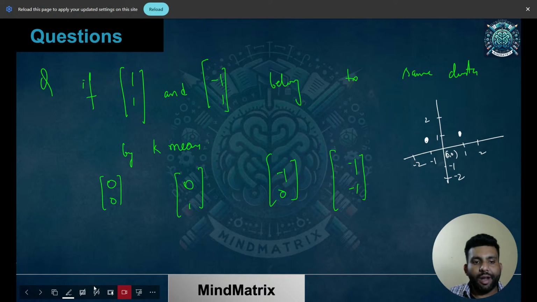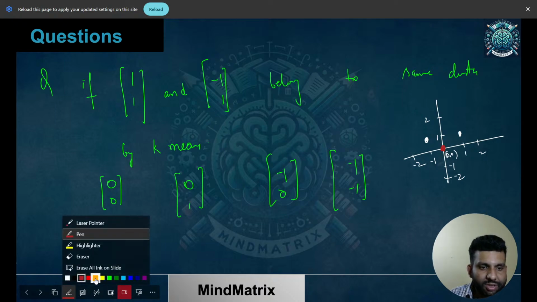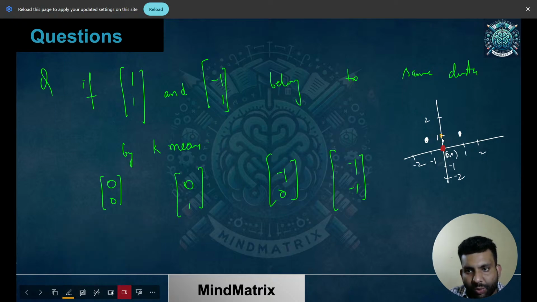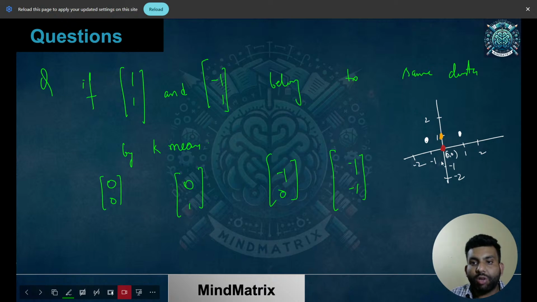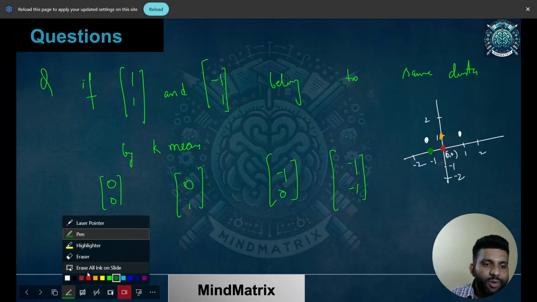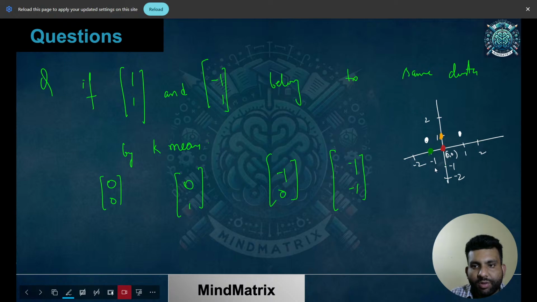Now the new points given, let me mark these up. 0 comma 0 is one of the points. The other point is 0 comma 1, which is this one. The other point is minus 1 comma 0, this one. I hope you can see this. And the last one is minus 1 comma minus 1, which is this one. Which one of these 4 points can you think belongs to the same cluster by k-means?